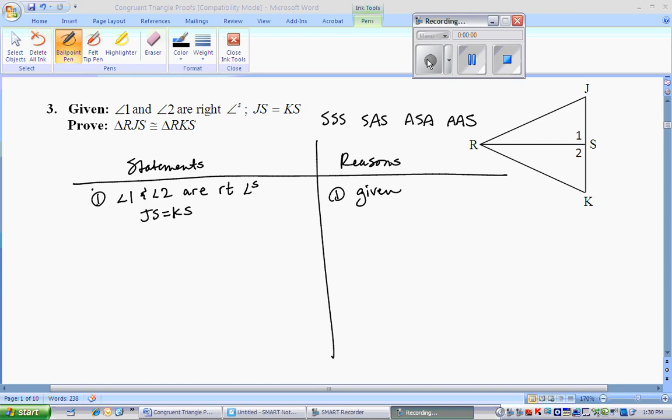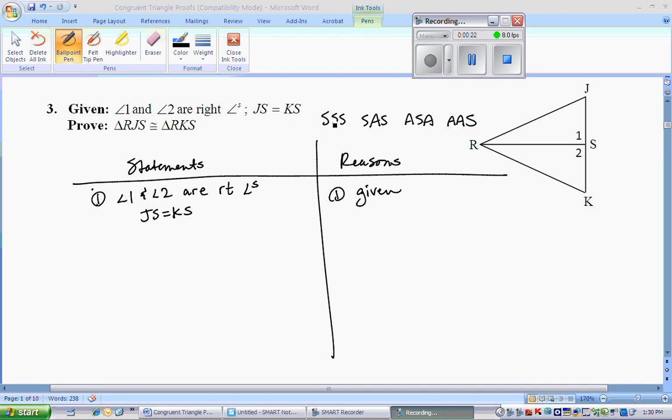I've written down my given. I have the different choices we have to choose from to prove triangles are congruent, rather than having to show all 6 sets of parts. We can just show 3 sets of corresponding congruent sides: side, side, side. Maybe 2 sides and their included angle, that's side, angle, side. Or 2 angles and their included side, angle, side, or 2 angles and a non-included side. Have those listed up at the top.